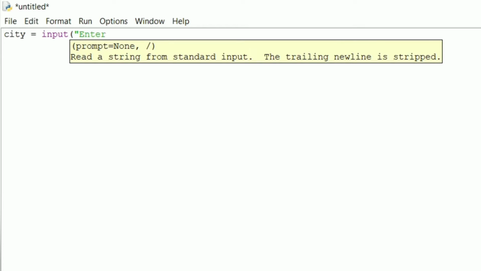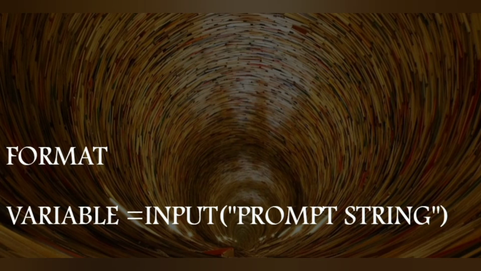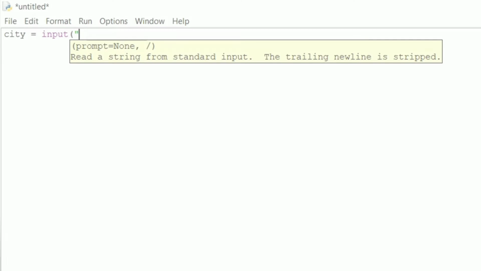Before this, importantly, I want to say about its format, that is variable equal to input, prompt string. It's like variable a is equal to input, and the prompt string will say what you have to enter. This is its format.